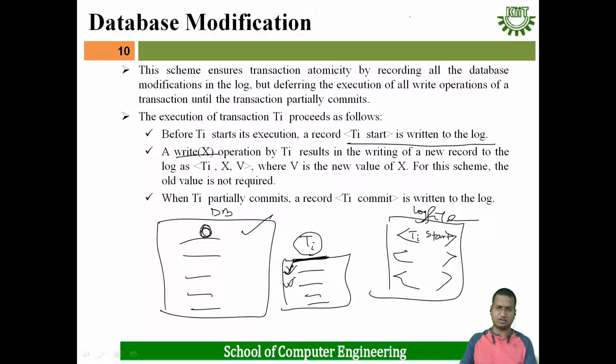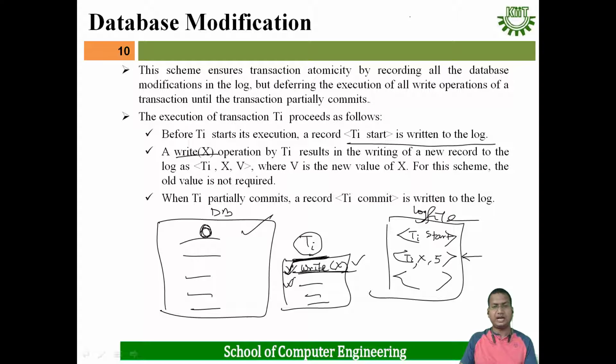Suppose the first instruction is a write X. It wants to write the value of X. Then in the log file, first it will create the transaction identifier, comma, variable name, then the old value and new value. But for the first time it is writing the X value, that's why no old value is needed. Suppose the value is 5. It has to put a record like this in the log file. After that it will do this operation, write X.